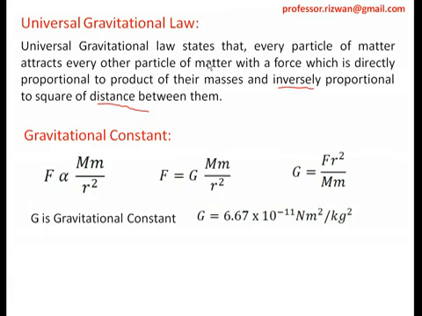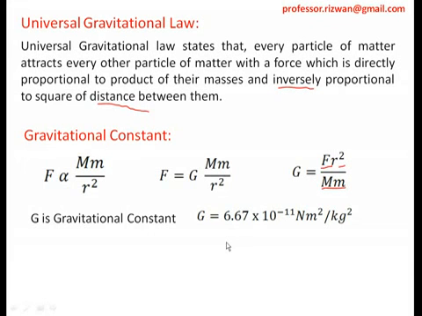Now Newton meter square per kg square is the unit of the gravitational constant. F is Newton, r square is meter square, and then kg square is in the denominator. So this is the SI unit of the gravitational constant.